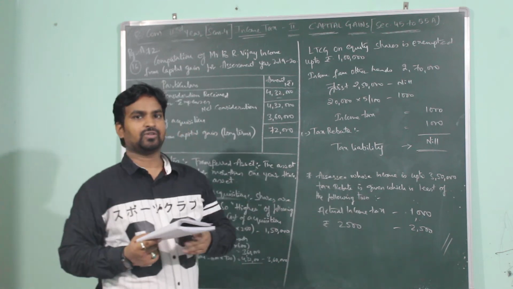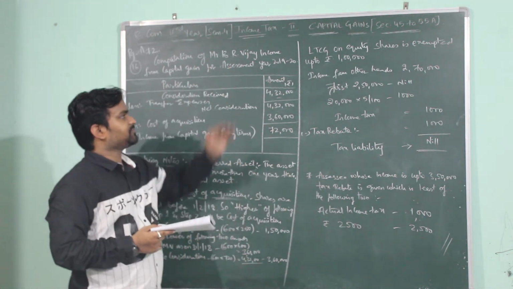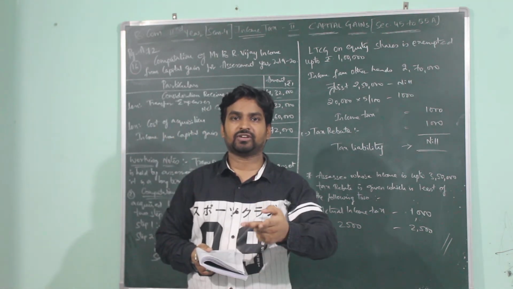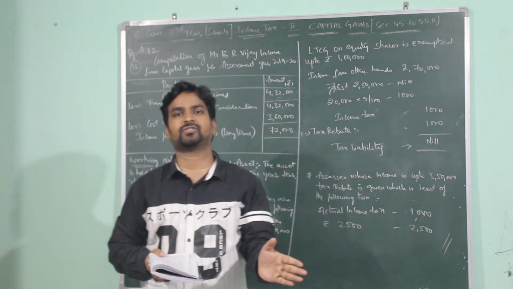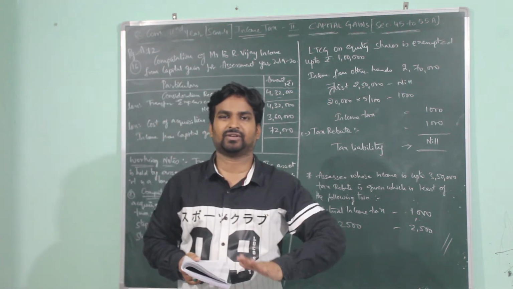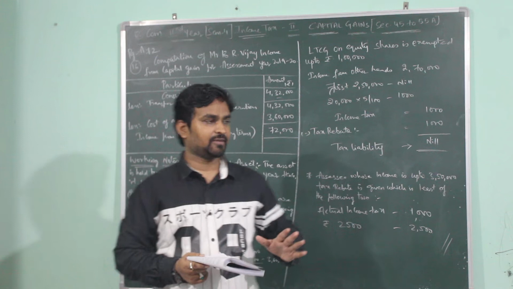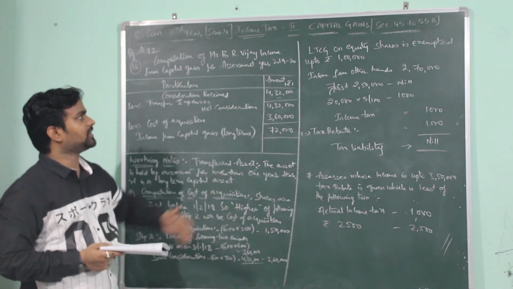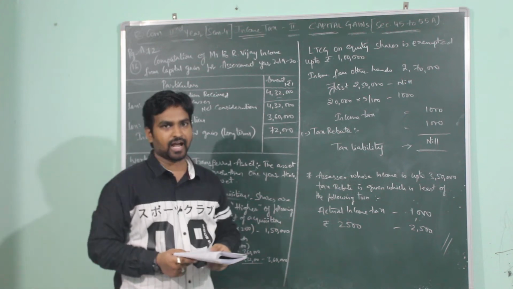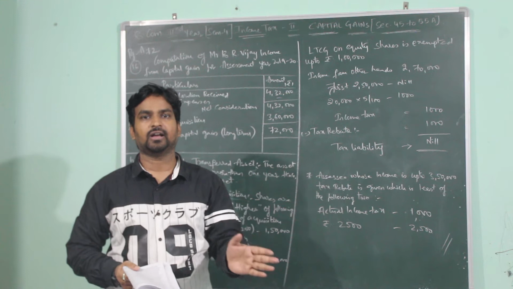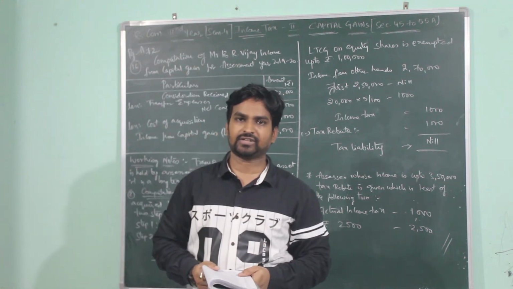Who is the assessee? Mr. B.R. Vijay. The assessee has listed equity shares and there are two situations. He is selling in a recognized stock exchange and he is selling in an unrecognized stock exchange, that is, he is selling privately. The solution here is only for situation 1, when the shares are sold in a recognized stock exchange in India. In our coming video we will see how to solve the problem when the shares are sold in an unrecognized stock exchange.